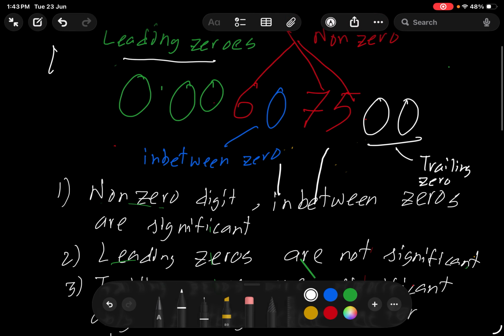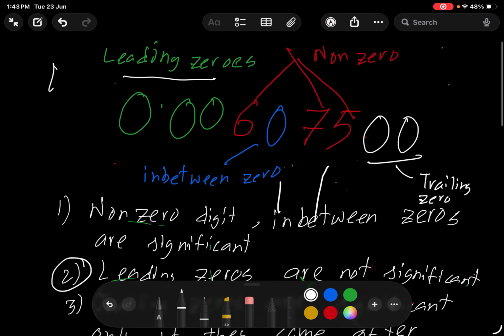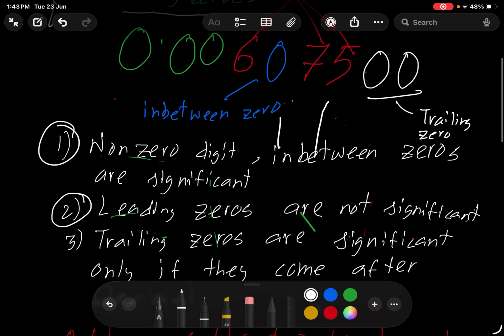Okay, now the rules are simple. The leading zeros don't mean anything. You can write 0005, it will still be 5. So the leading zeros are not significant. Then we have the non-zero digits and the zero in between the non-zero numbers. So in this 6075, all these 4 numbers are significant. So we are done with the first rule and second rule.